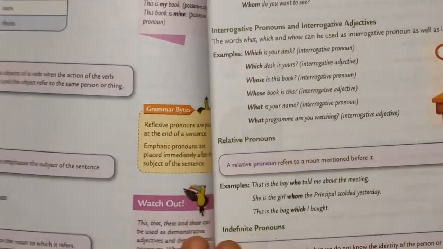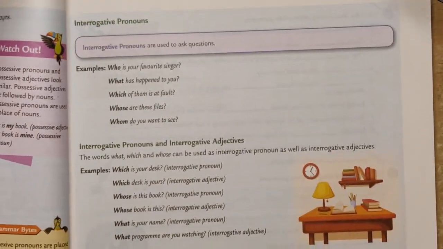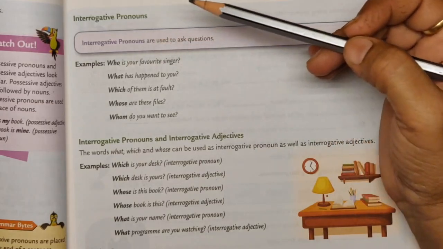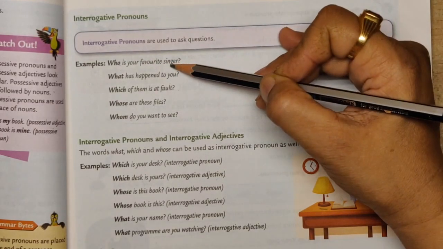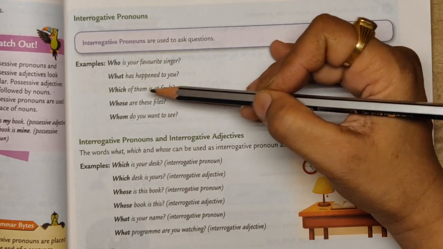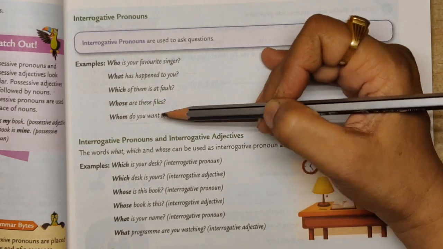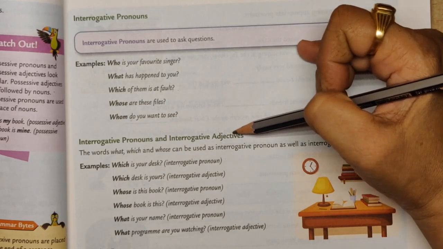Okay. Then we come to interrogative. Interrogative pronouns, as I told you, are used to ask questions. Who is your favorite singer? What has happened to you, which of them is at fault, whose are these files, whom do you want to see. Interrogative pronouns and interrogative adjectives.